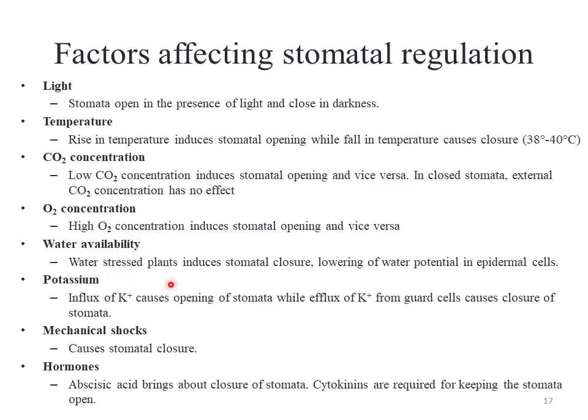Water availability: water stressed plants get their stomata closed just to save the water, and lower the water potential in the epidermal cells. And potassium, I told you, is a very important factor. So the potassium pump actually regulates the stomatal opening and closing, so influx of the potassium causes the opening of the stomata, while efflux, meaning removal of the potassium from the guard cell, causes the closure of the stomata. Any kind of mechanical shock also causes the stomata to get closed.